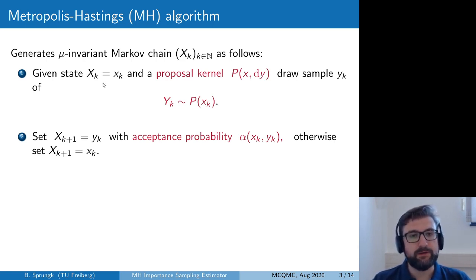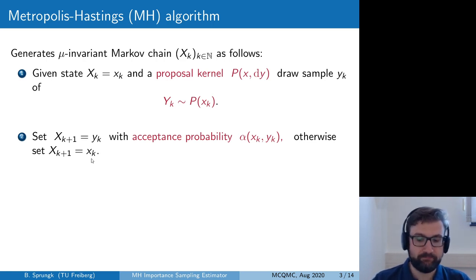In the first step, given the current state being xk, we use a so-called proposal kernel, so a probability measure depending on the current state of the Markov chain, and draw a sample yk of this random variable capital Yk, which is distributed according to p of xk. But this proposed new state yk is only accepted with a certain probability alpha of xk and yk, so there is usually a positive rejection probability and a probability that the next state of the Markov chain is simply the current one.